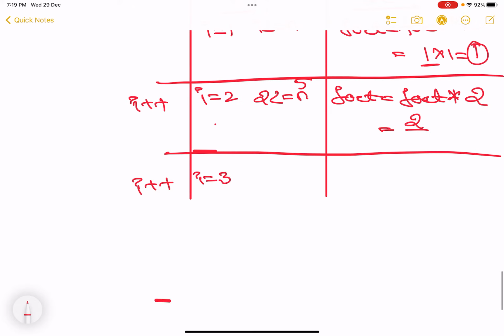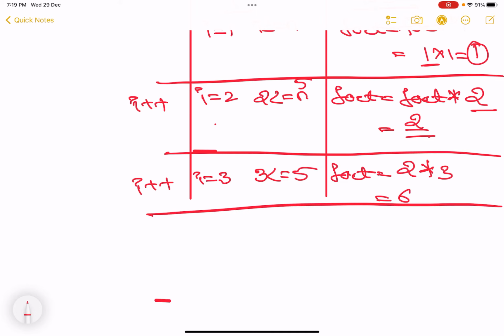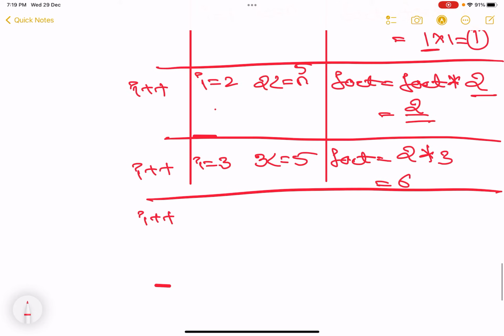Now i is equal to 3. 3 is still less than or equal to 5, which is my n value. So fact is equal to the previous value of fact, which is 2, into now the i value is 3, 6. Complete. Now come back. i plus plus again. Now i is equal to 4. 4 is still less than or equal to 5, which is true. So fact is equal to, now the fact value is 6.